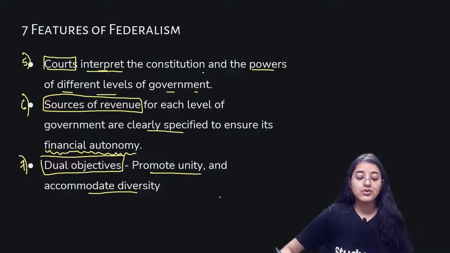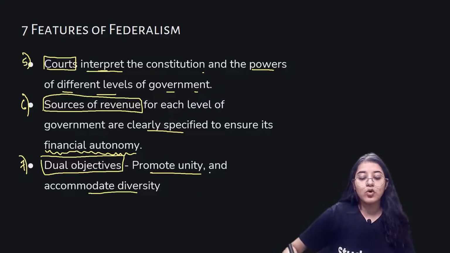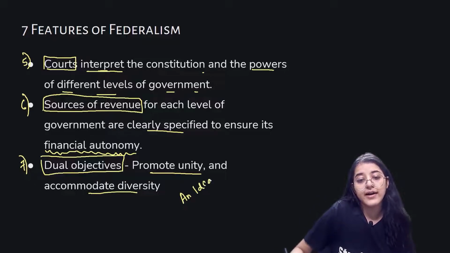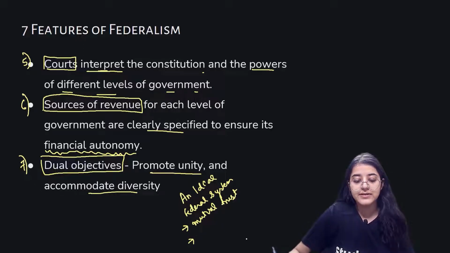An ideal federal system has both aspects: one is mutual trust, and number second is agreement to live together.